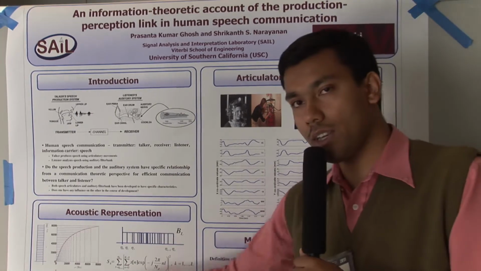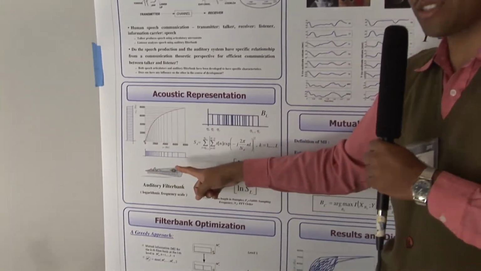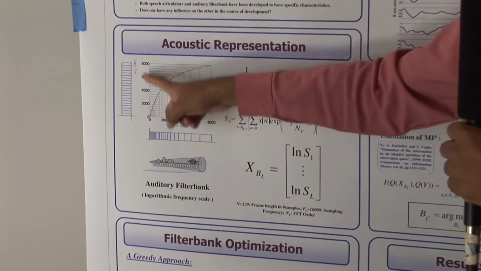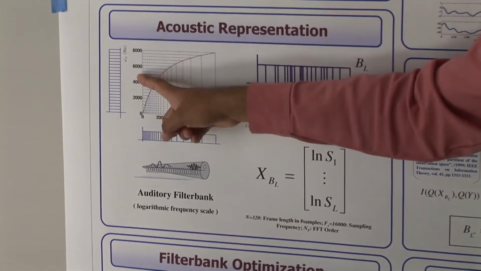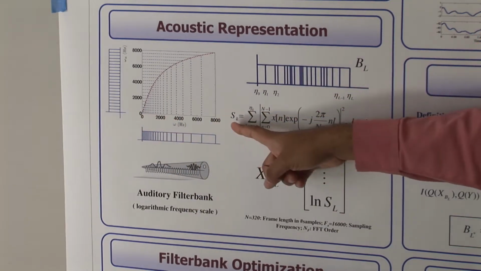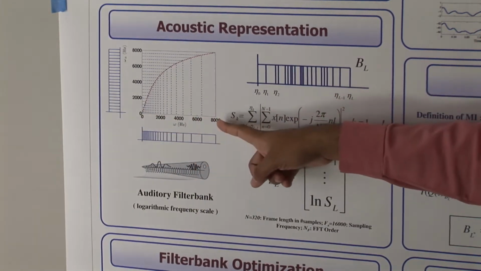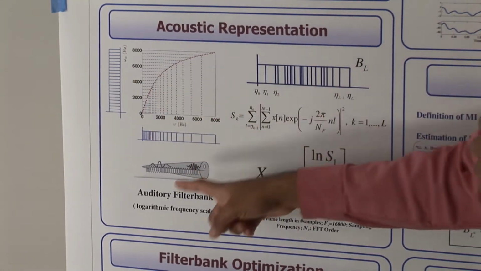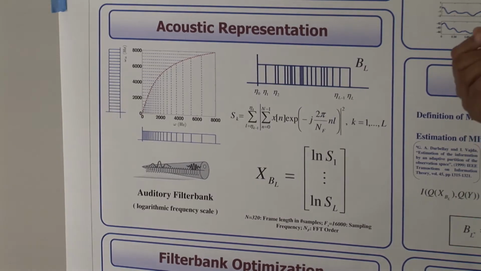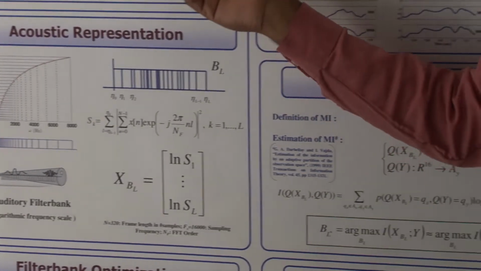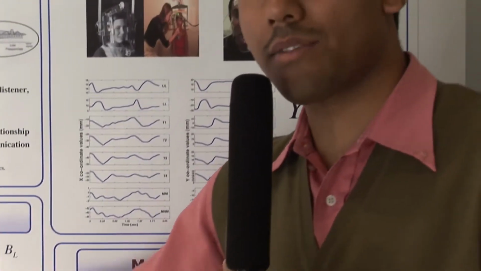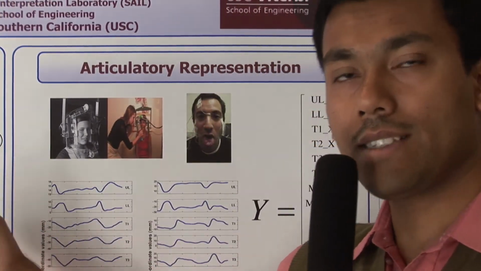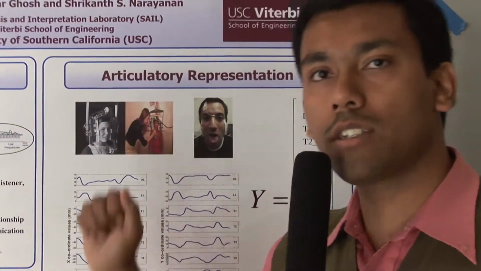And if you look at that cochlea, the cochlear frequency axis is not really uniform, in the sense that if you consider a uniform filter bank on the cochlear axis, then that corresponds to non-uniform filters in the standard frequency axis. And this relationship is mostly logarithmic. So the question we are asking here is why exactly we have this specific logarithmic frequency scale in the auditory filters, and is there any reason from the speech communication perspective?